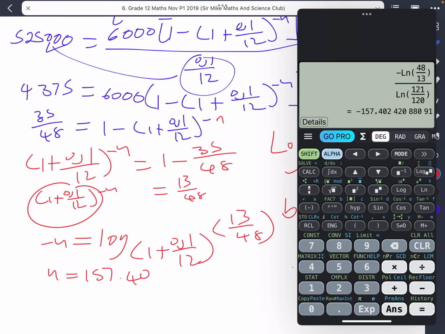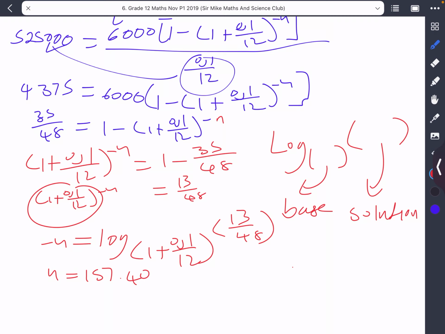157.40. So that decimal there actually stands for the final payment that you would make, a final payment that is less than the monthly payments. So to settle the loan fully, Mandy would need to make exactly 158 payments. They ask how many payments Mandy would make.